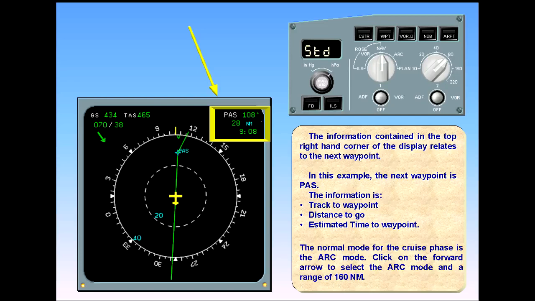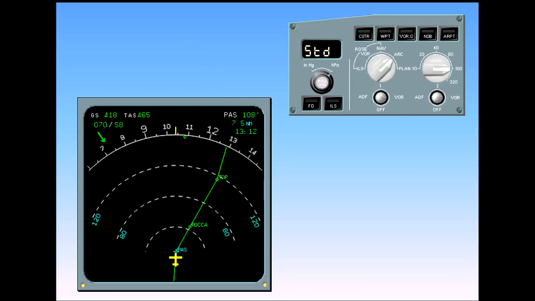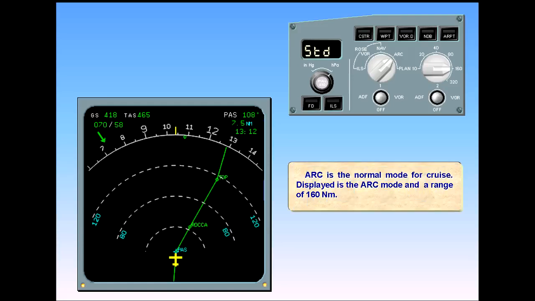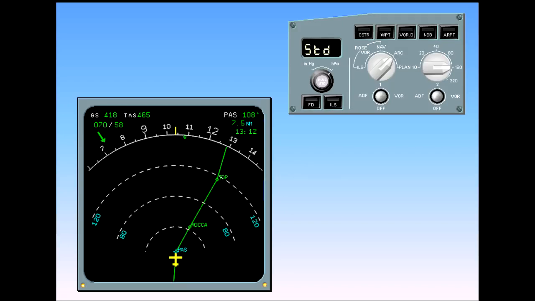The normal mode for the cruise phase is the ARC mode. Click on the forward arrow to select the ARC mode and a range of 160 nautical miles. ARC is the normal mode for cruise. Displayed is the ARC mode and a range of 160 nautical miles. Using the push buttons at the top of the EFIS control panel, additional information can be displayed.